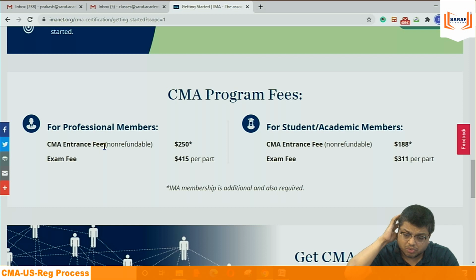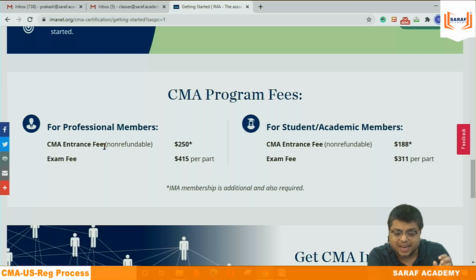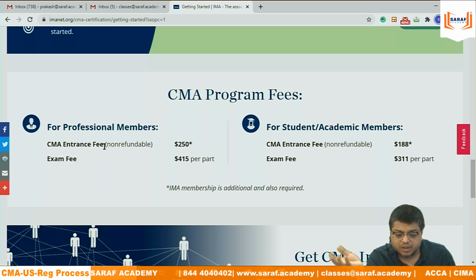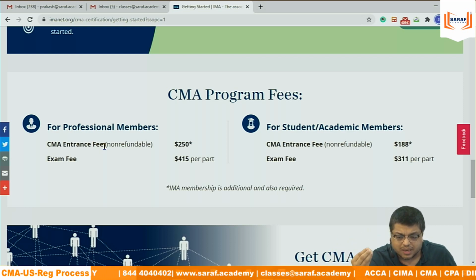Suppose I register now, I need to pay 250 because I am a professional, not an undergraduate. I need to pay 250 entrance fee and 250 certification fee, which may be slightly different than 250, but it is approximately that. In that, I will get a 50% discount. So my net outflow is around $250 only. For a student, it is around 350, but they pay 50%, so approximately 188.